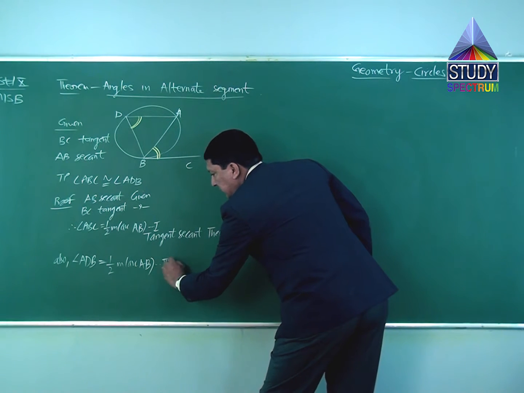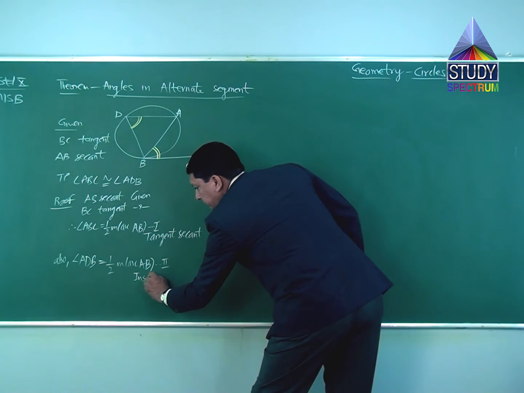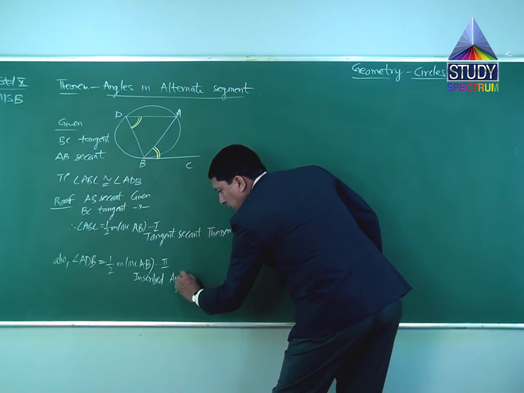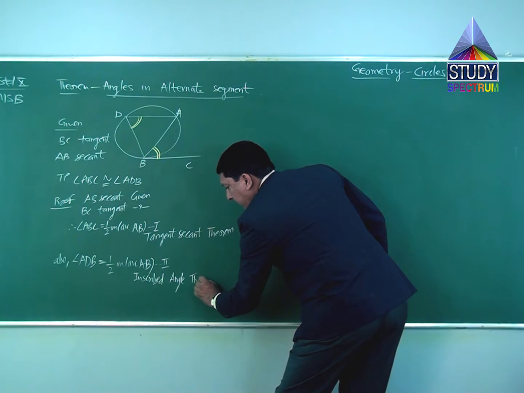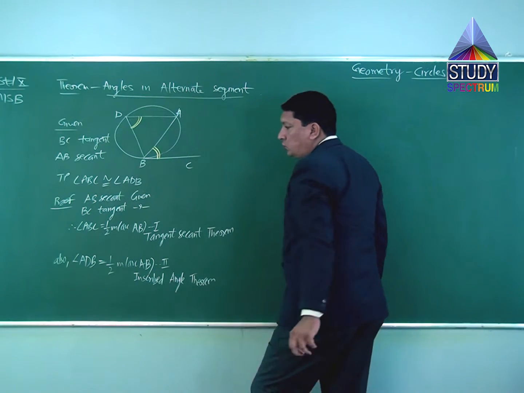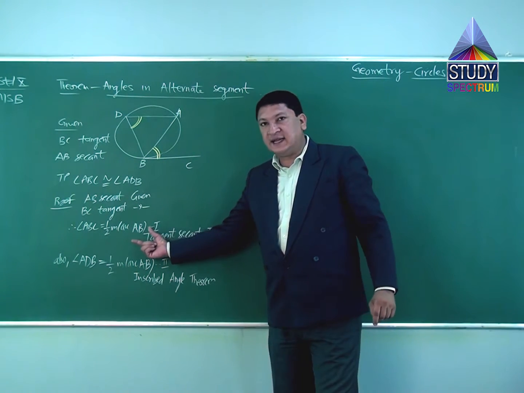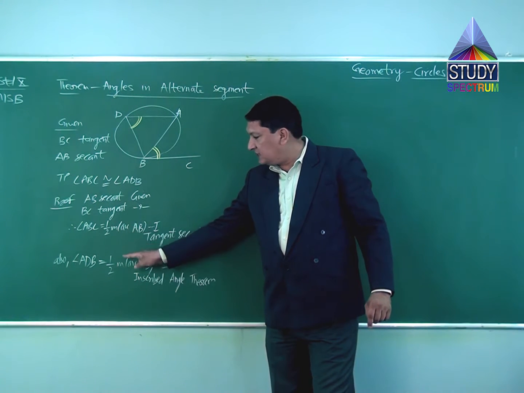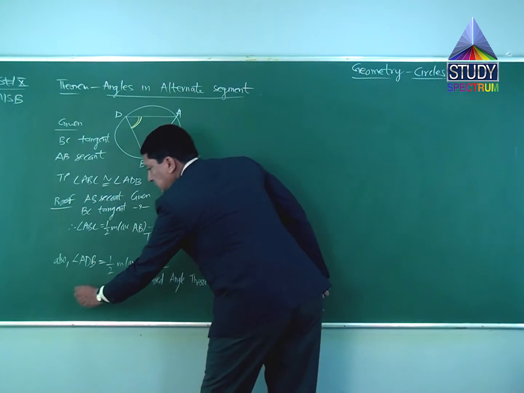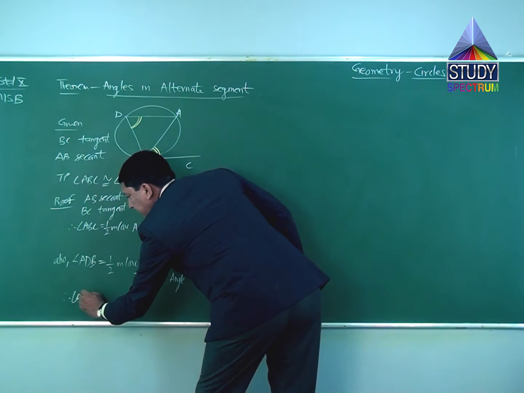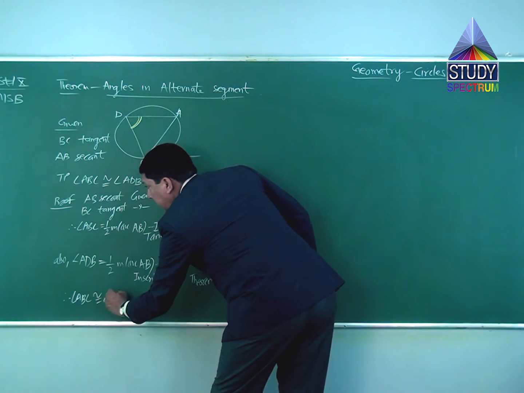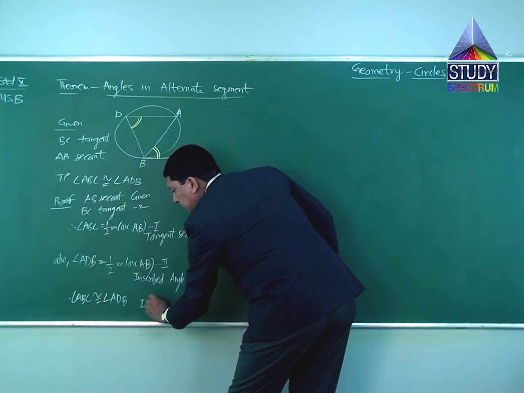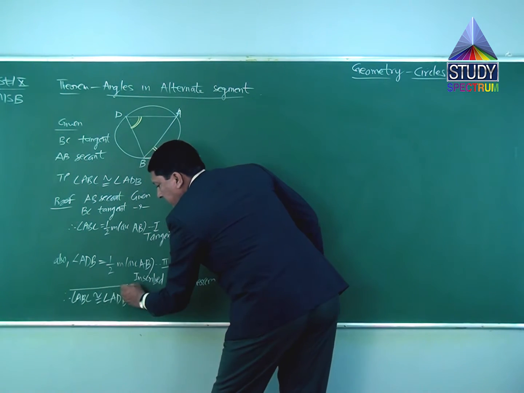Second equation, reason is inscribed angle theorem. So from these two, we can make out the right hand side is the same, half measure arc AB, both sides are same. Result is angle ABC congruent angle ADB from first and second. This is what we were looking for.